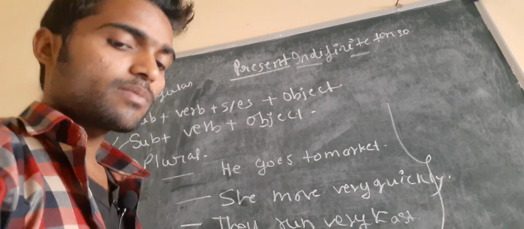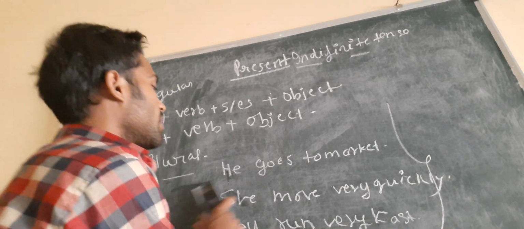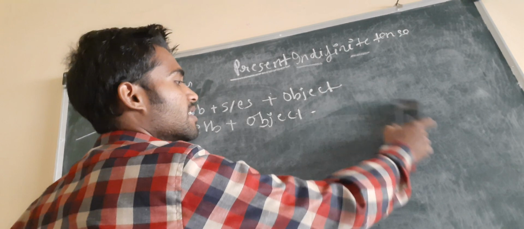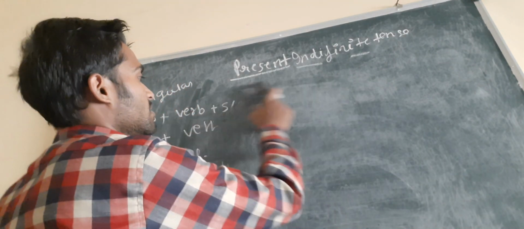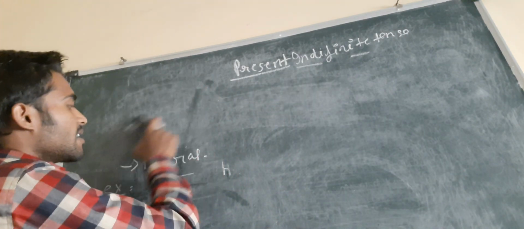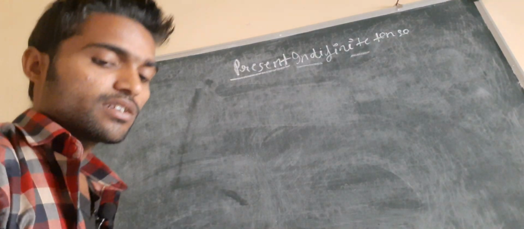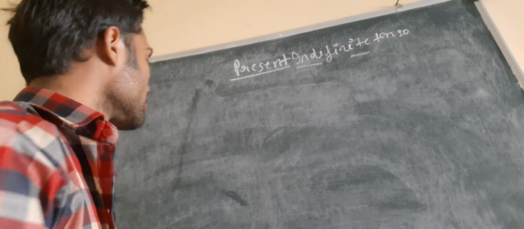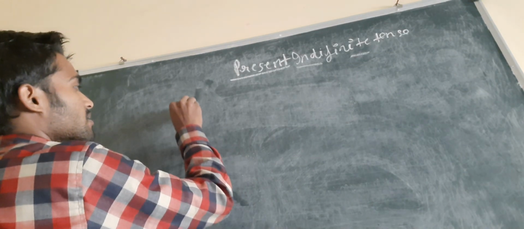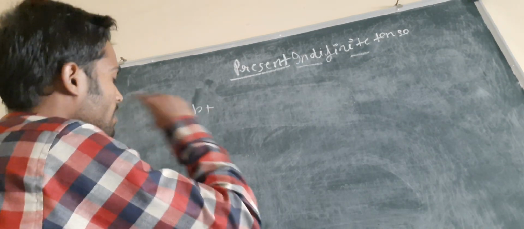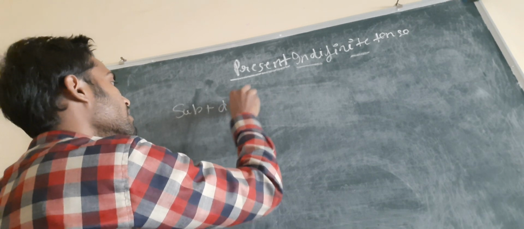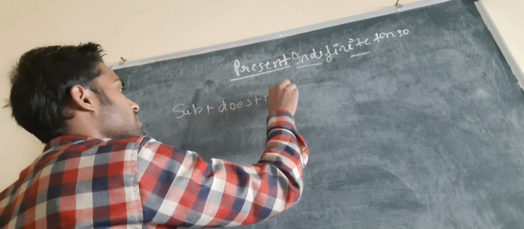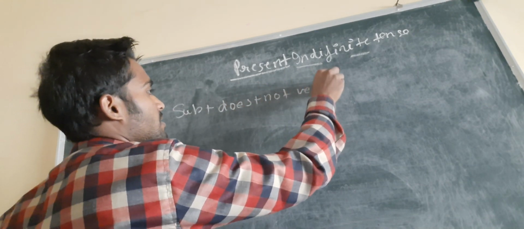Now if I talk about the negative form of the present indefinite tense, in that situation we generally add do and does. Okay, does for the singular things, and do for the plural. For example, subject plus does plus not plus verb plus object.